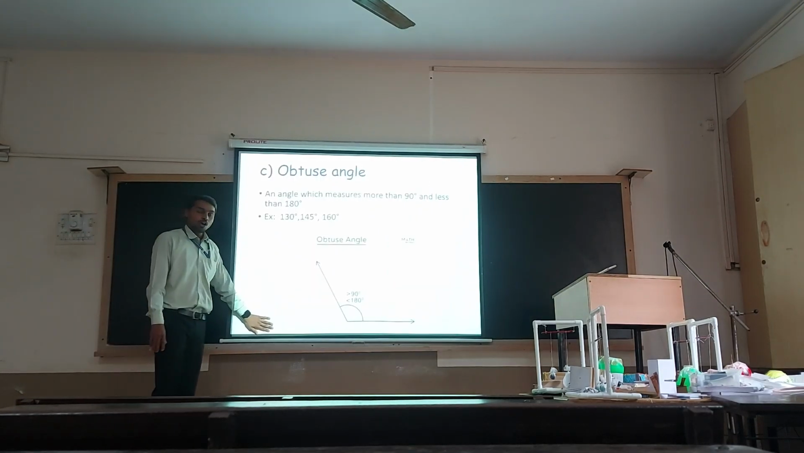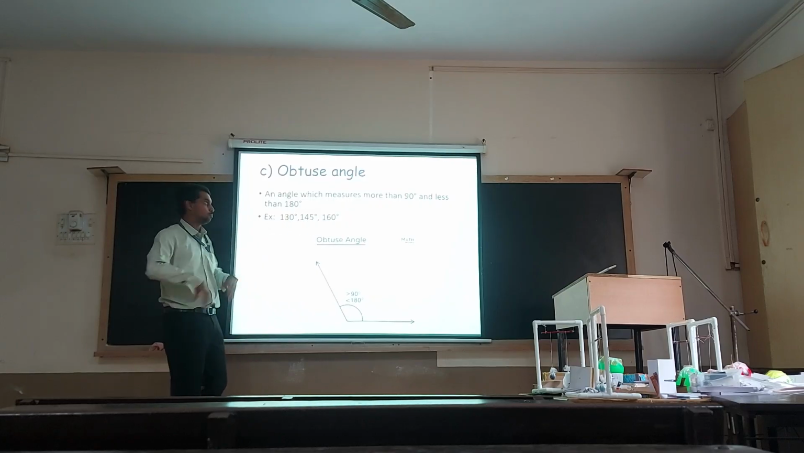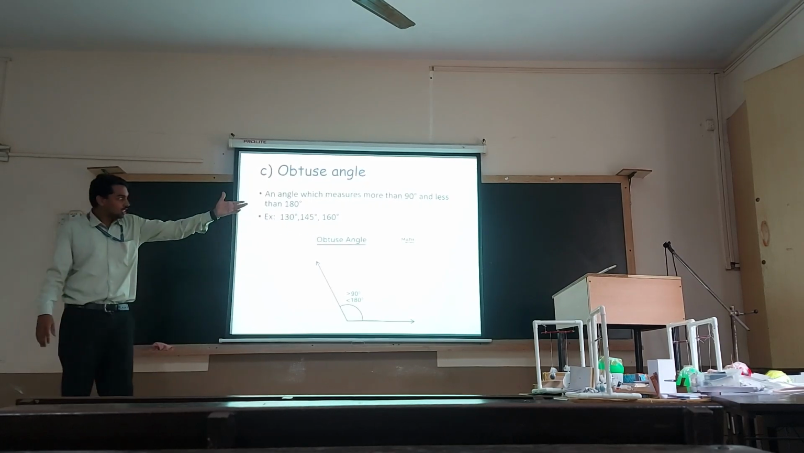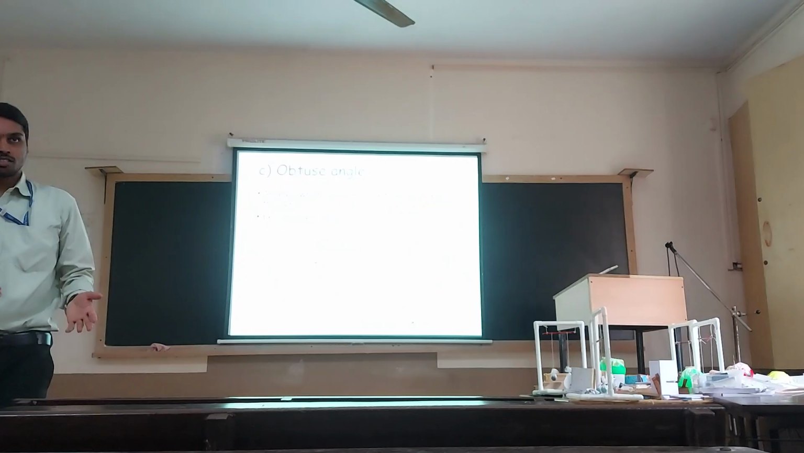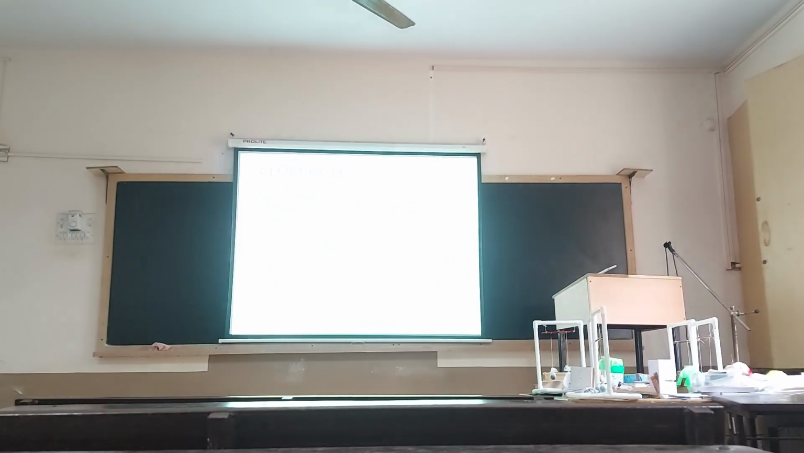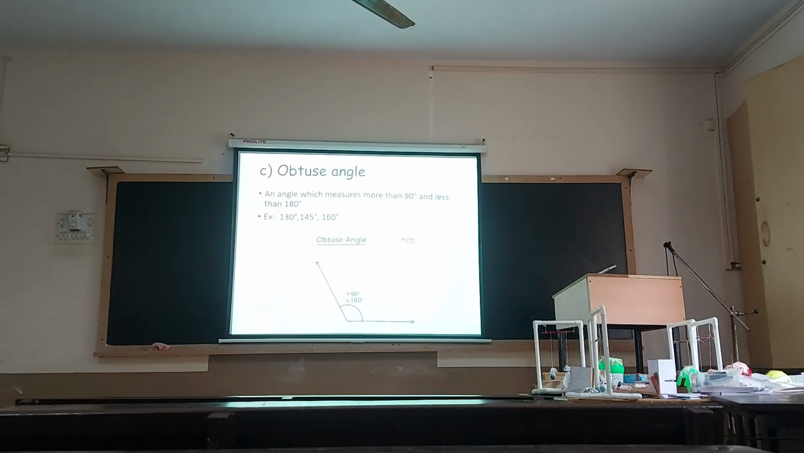Then we are coming to the obtuse angle. The angle which measures more than 90 degrees but less than 180 degrees. So we are putting the range now. Initially for acute we took the range as 0 to 90. Now we are taking the range as 90 to 180. If the angle is measuring more than 90 degrees but less than 180 degrees, then such angles are called obtuse angles. So examples are 130, 145, 160, and so forth.